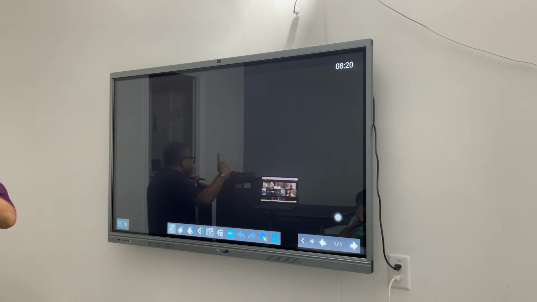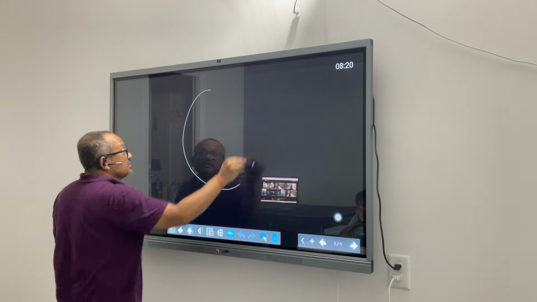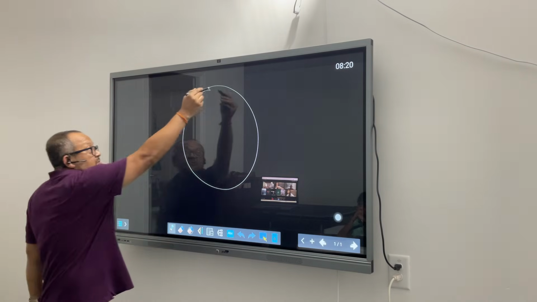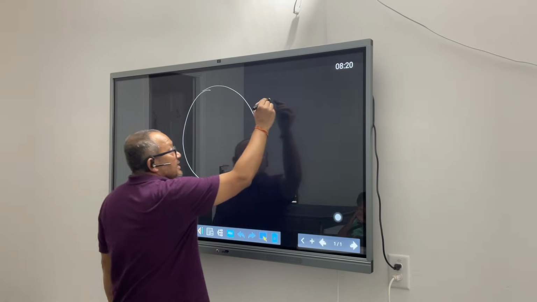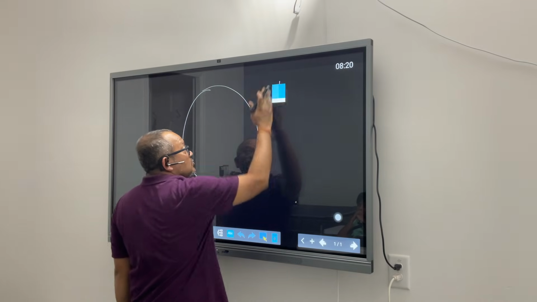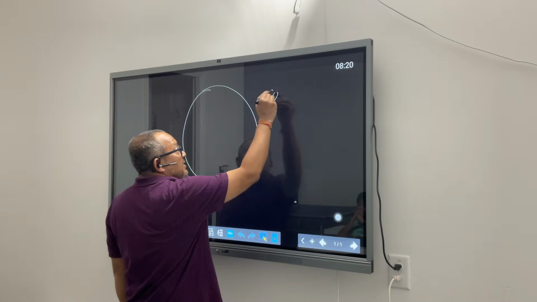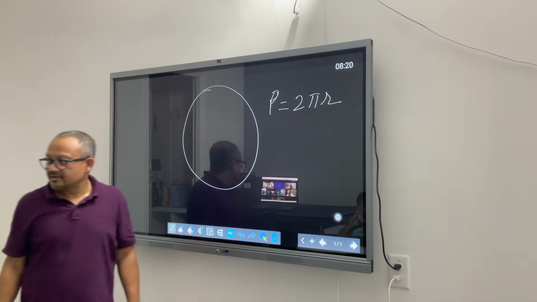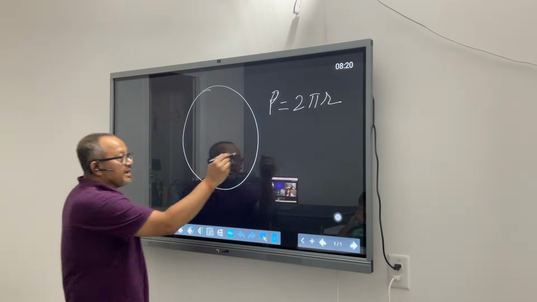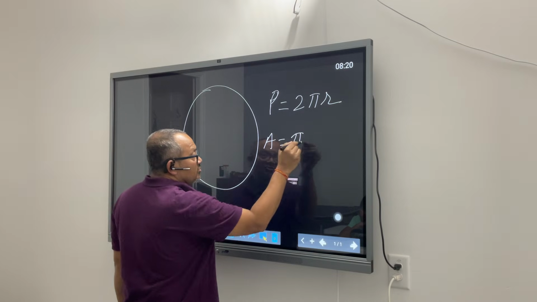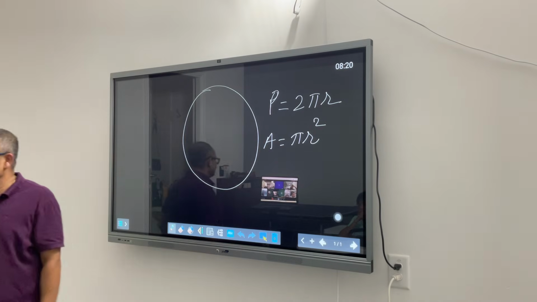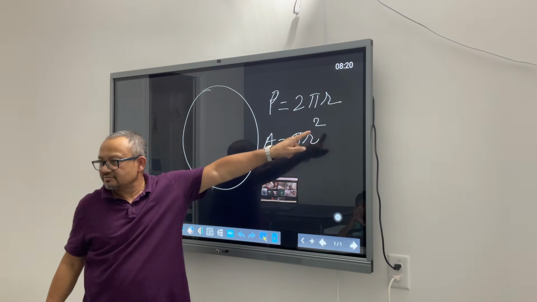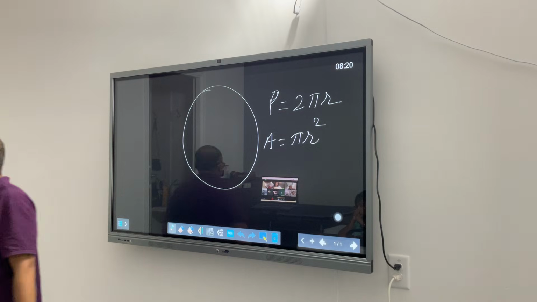So here's the difference. If I'm talking about a circle, this is my circle. For any shape, if I'm talking about perimeter, I'm talking about the length of the boundary, and I will use the acronym P for perimeter. Perimeter of a circle is 2 times pi times r, and area of a circle is pi r square. Basically, just reverse it. You are just moving the two.